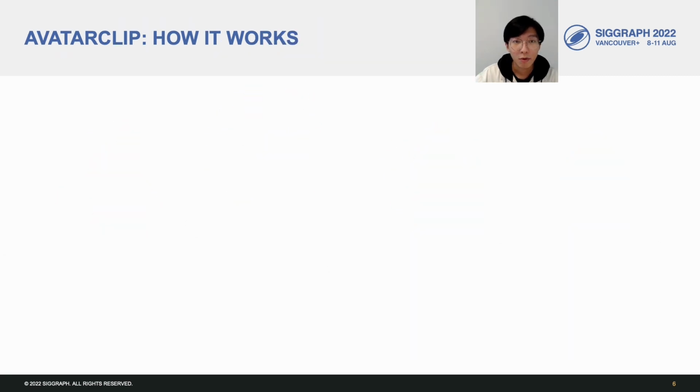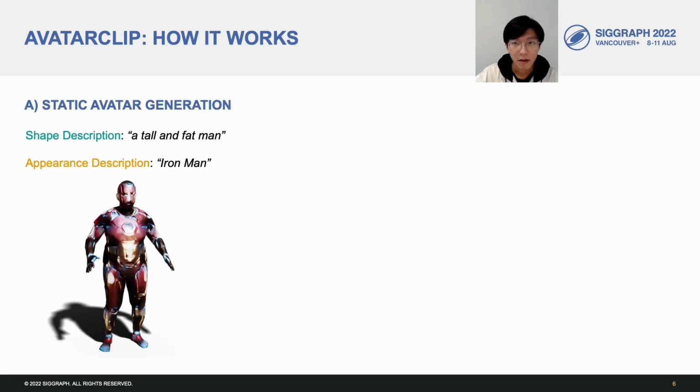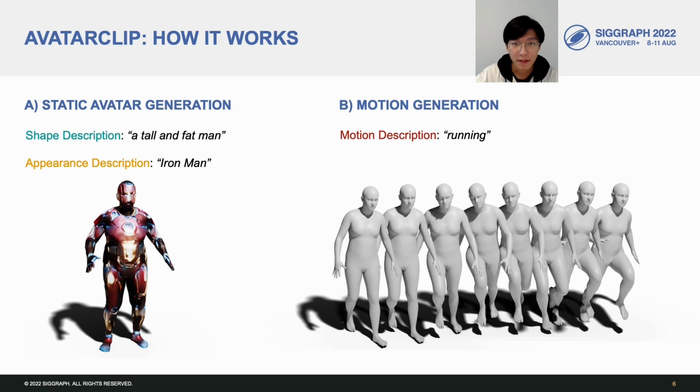The idea is pretty straightforward. We propose a two-stage generation pipeline. We first use the text descriptions of the body shape and appearance to perform the static avatar generation. Then we use the motion descriptions to generate motion sequences to drive the generated avatar.